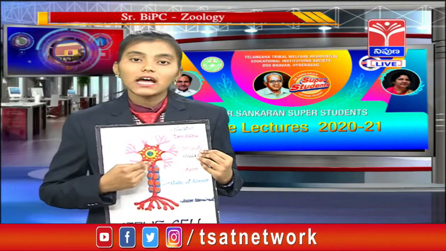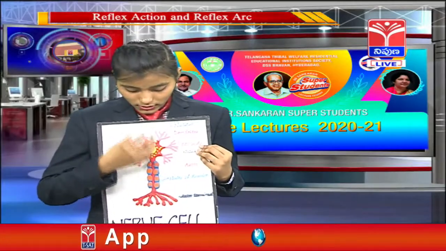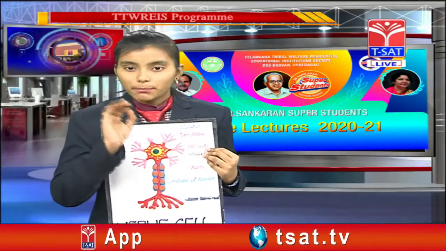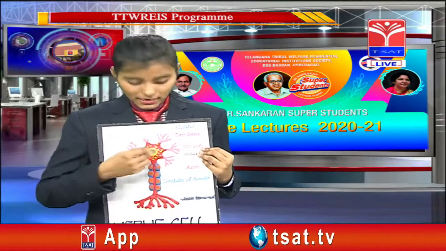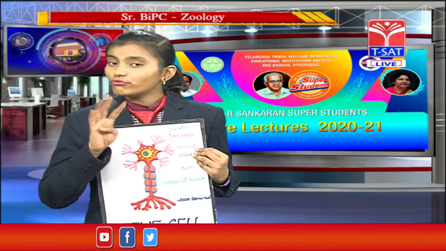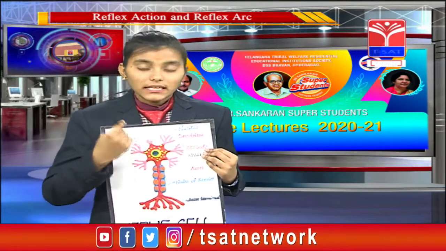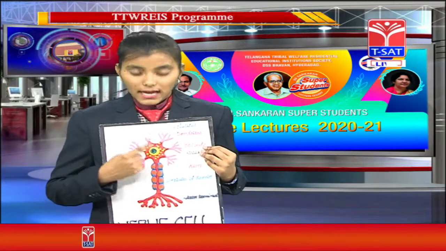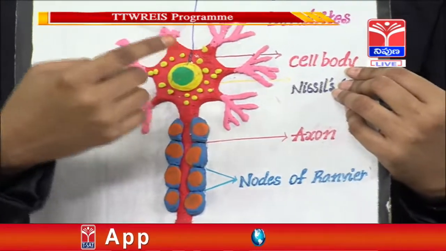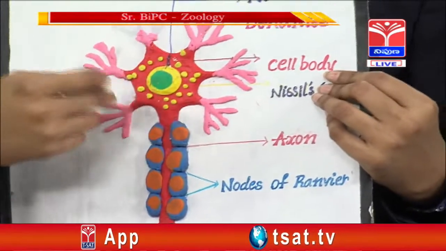Firstly, we will discuss the cell body. The cell body is the part of the neuron. The cell body is again divided into four parts. The first one is the nucleus, the second one is the cytoplasm, the third one is the dendrites, and the fourth one is the cytoplasm.